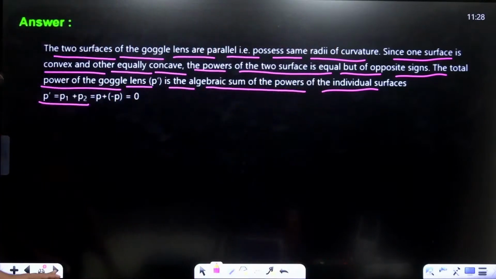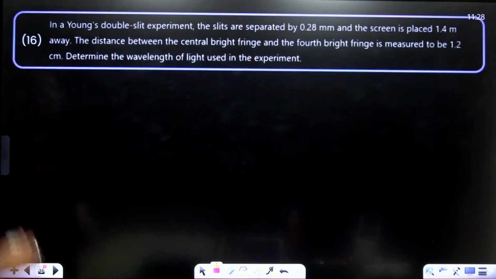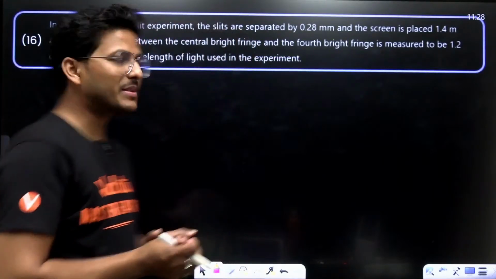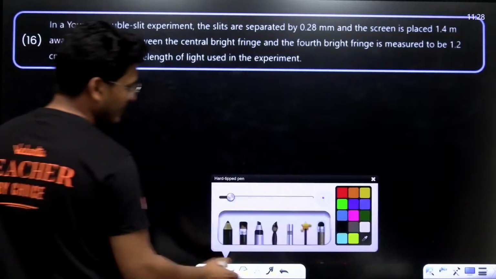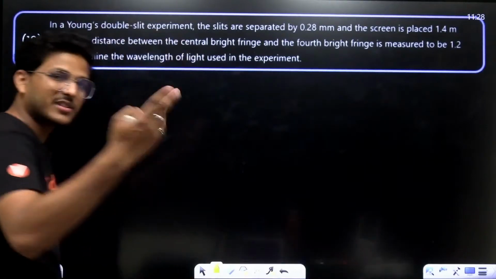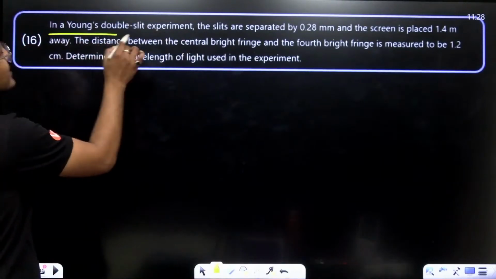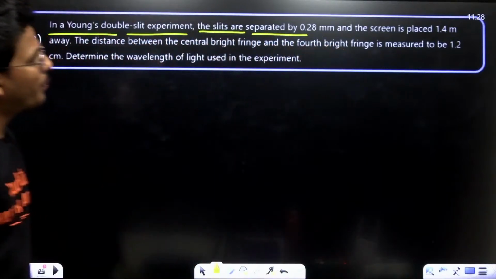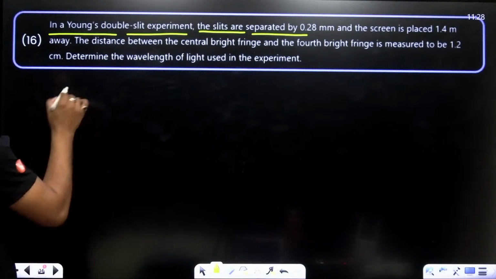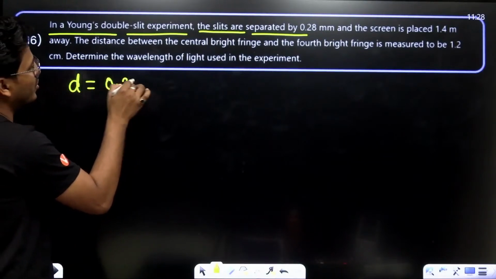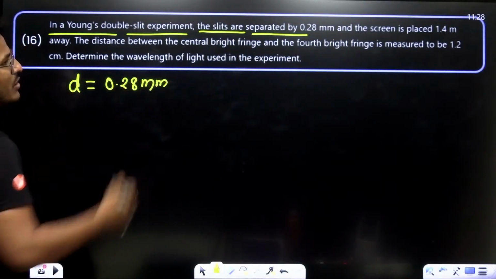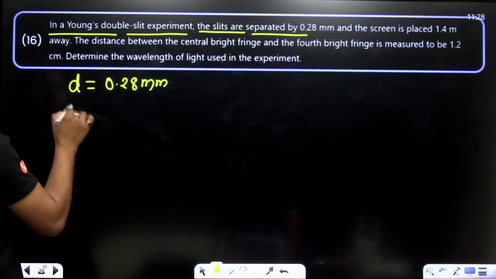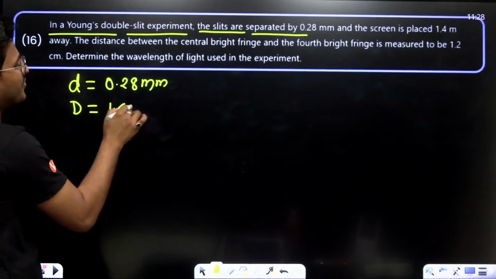Okay, now moving to the next question, question number 16. This is a question from Young's double slit experiment. In Young's double slit experiment, the slits are separated by 0.28 mm. This is the value of d, 0.28 mm. And the screen is placed 1.4 meter away. That means capital D is 1.4 meter.